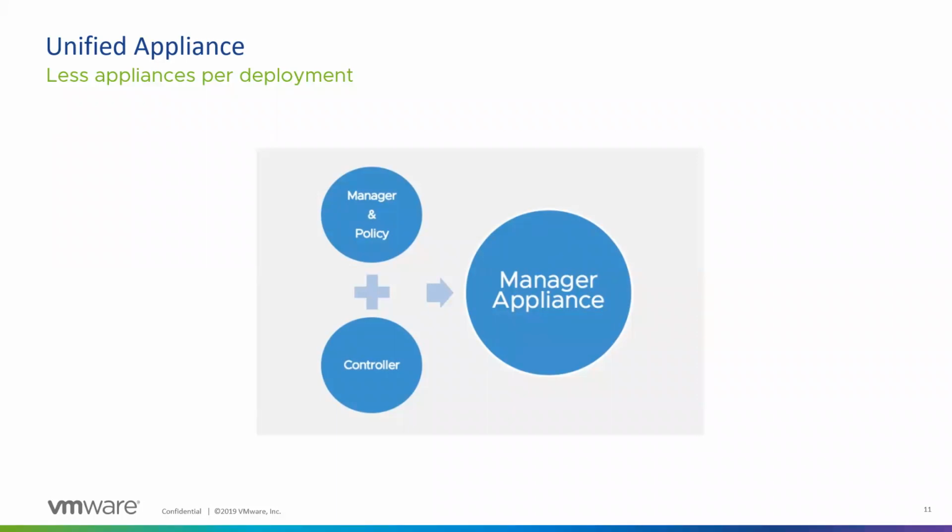So we combined all of this into one single unified appliance, so that there are fewer deployments and you have less overhead of managing so many virtual appliances in your environment. It's just now three VMs, which run the controller and manager combined. They are different services running within the same appliance, and you don't need to consider how much CPU, memory, and disk would be required for so many appliances. So we just reduced the number of appliances.